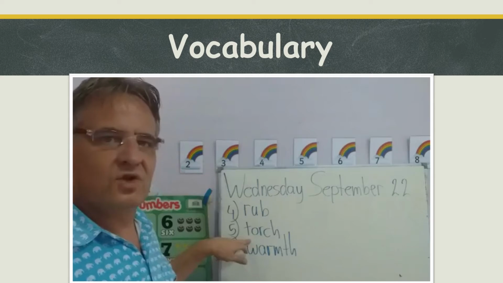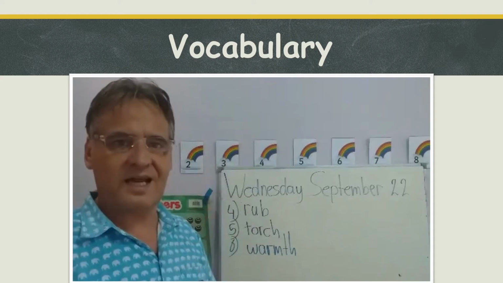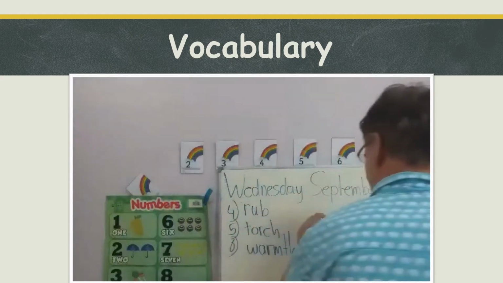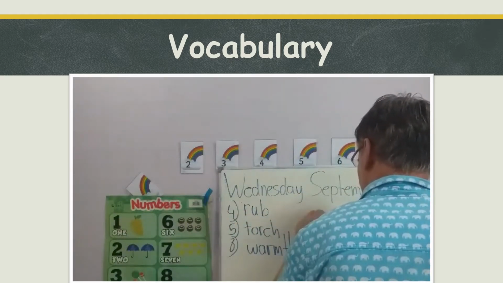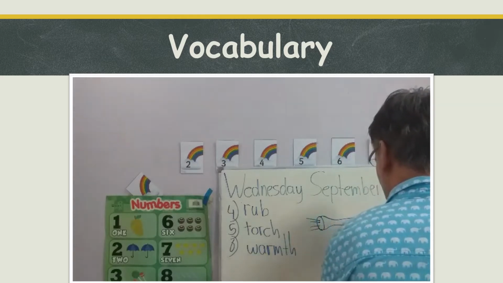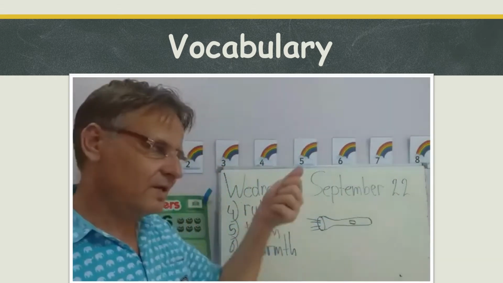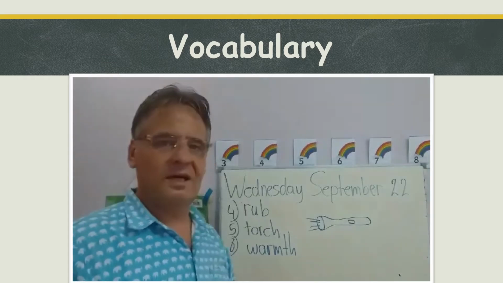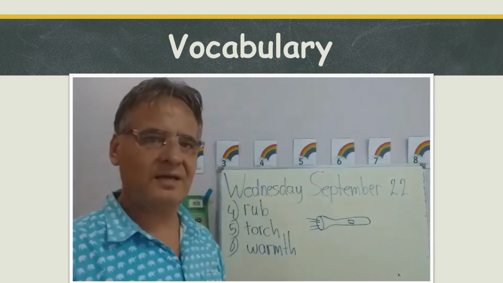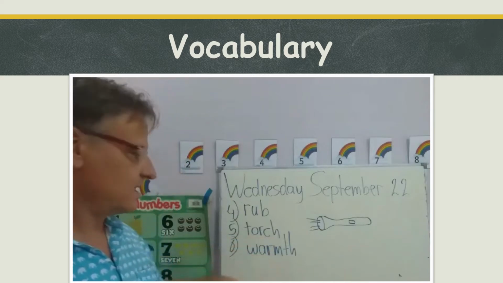Number five, T-O-R-C-H. Torch. Another word for a torch is a flashlight. I wanted to show you one, but I don't have a flashlight. But I can draw one. You know, they usually look like this, right? And you can turn them on. There's an on and off button here. And inside there are batteries. You can turn it on and then you have light. Your mobile phone also usually has a torch. You can turn it on and then a light shines from the back. We call that a torch as well. So that's your torch, T-O-R-C-H.